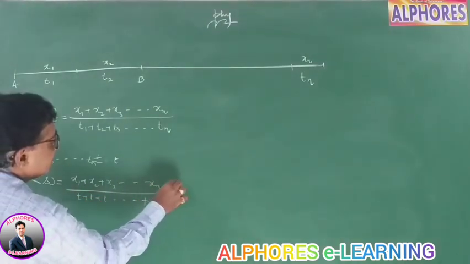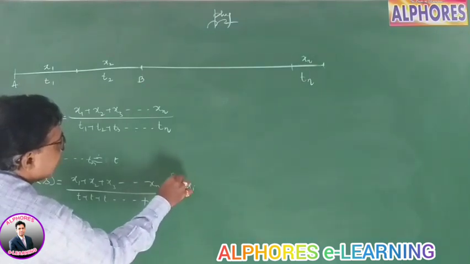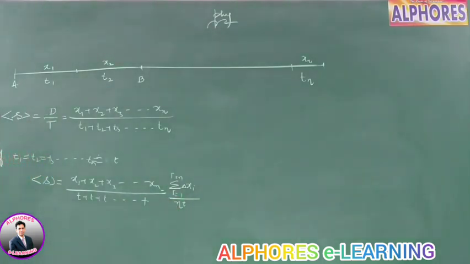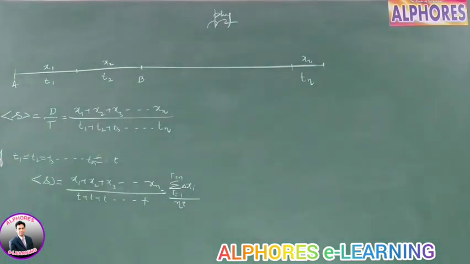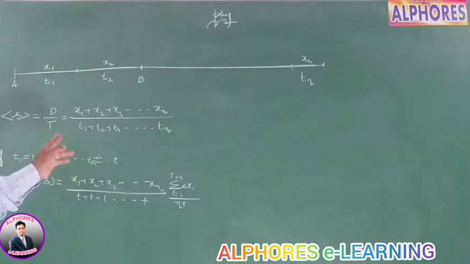So this is the total distance, sigma xi, i from 1 to n, by n into t. You are adding t for n times. So therefore n into t is the total time, and this gives the average speed for the total distance.